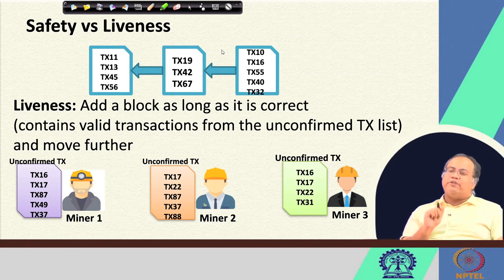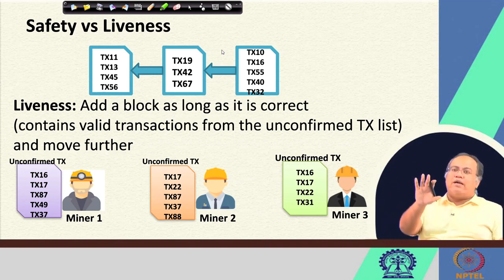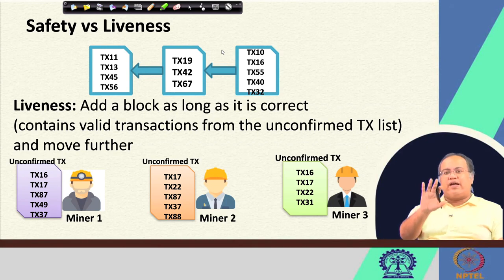Well, and then comes my liveness criteria. What does the liveness criteria say? That add a block as long as it is correct. So, do not keep on waiting to find out whether that block is a unique block that has been proposed by only this miner or not. Rather, the moment you have valid transactions from the unconfirmed transaction list, you add them in a block, put the block in the blockchain through the consensus mechanism and proceed further with the next block.